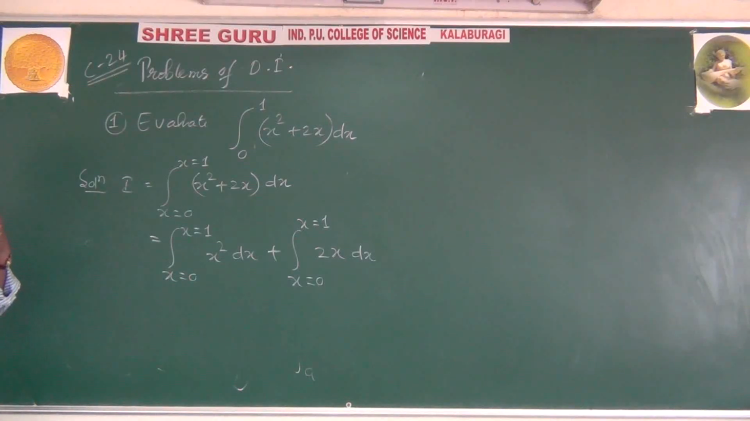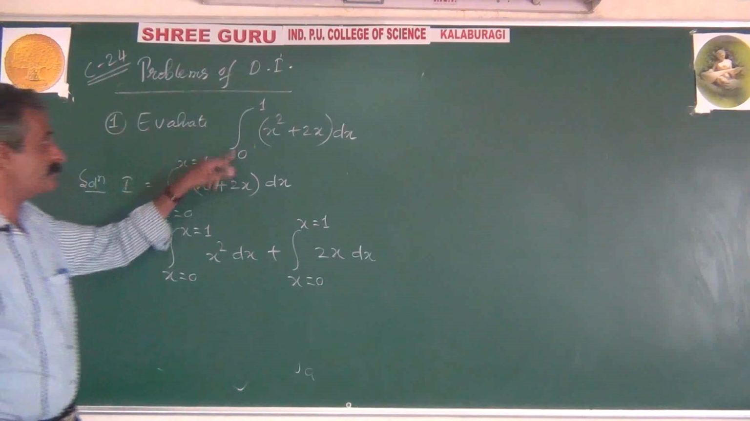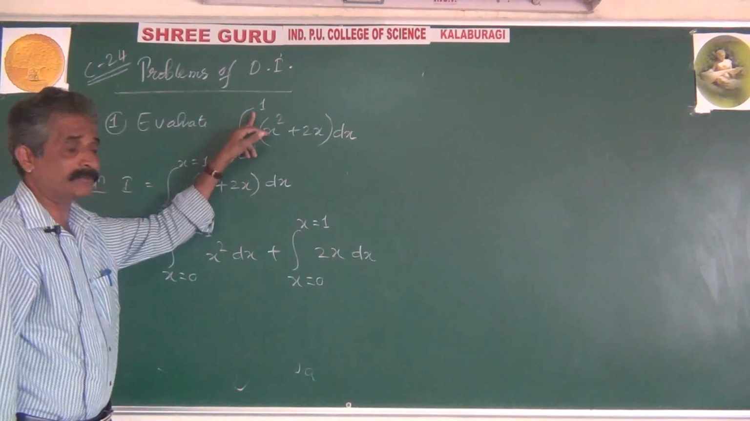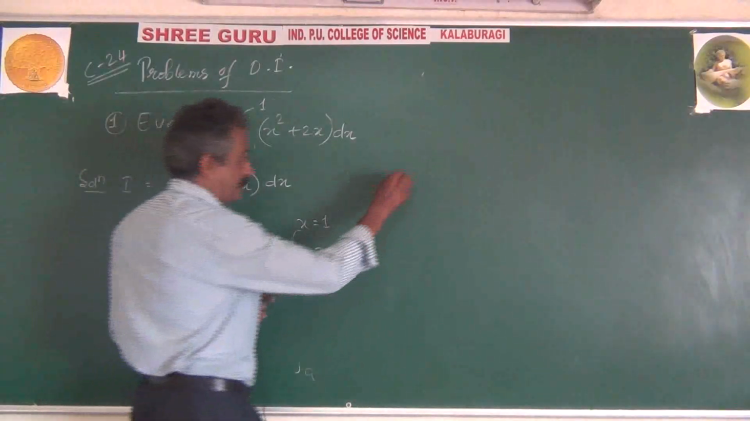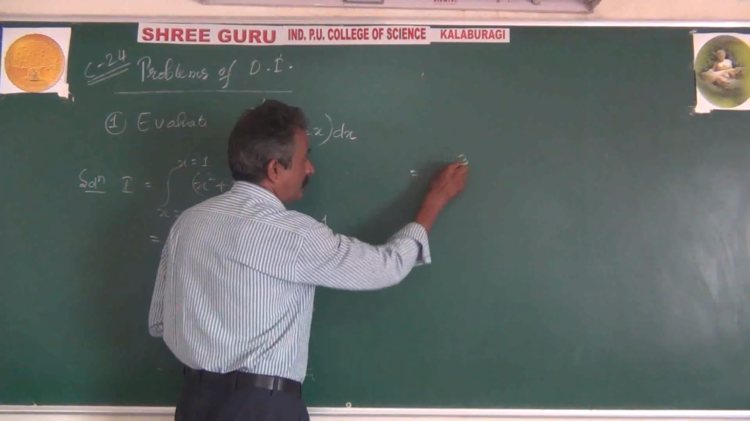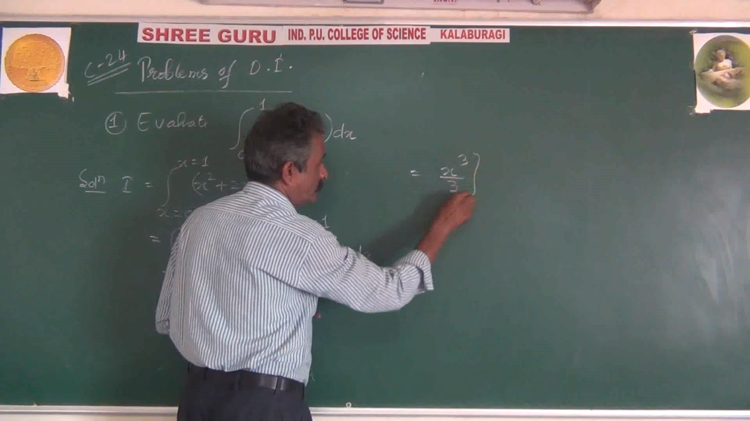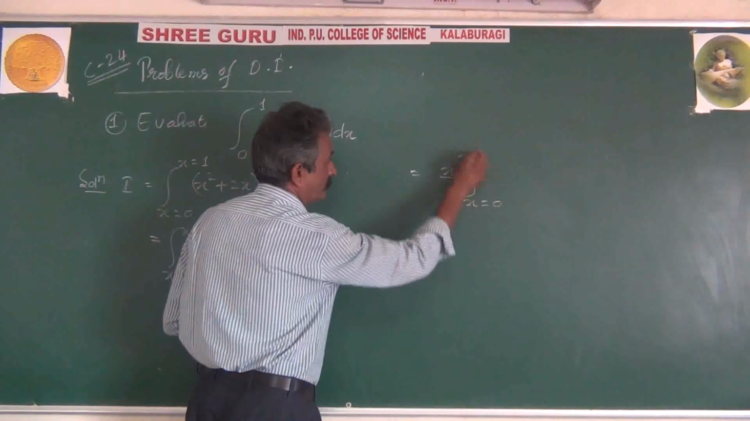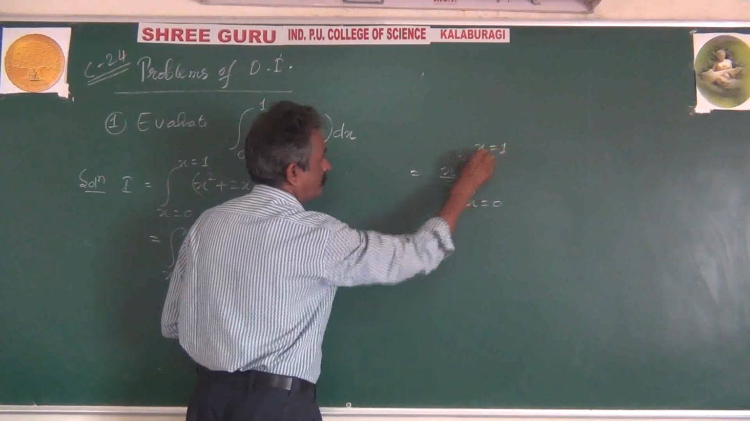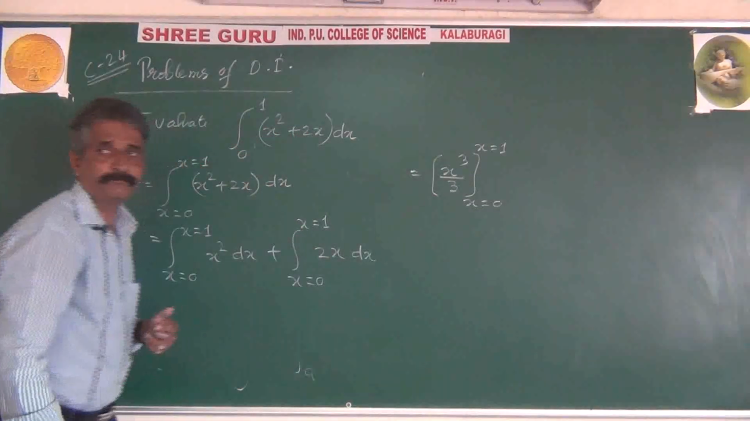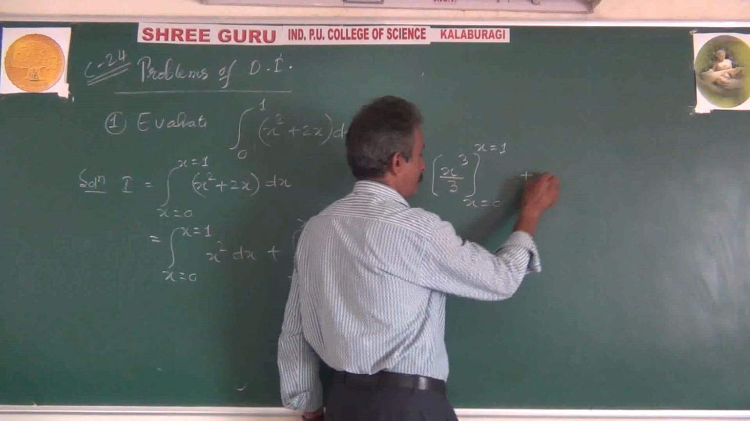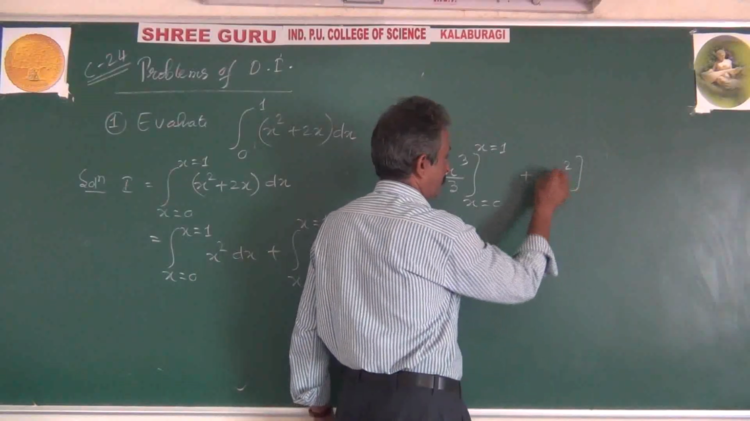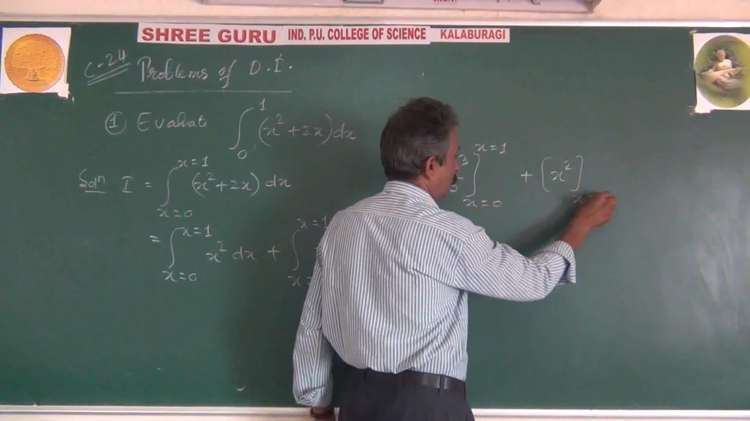In the next coming problems, I will not write x equal to; it is understood. 0 to 1 means x equal to 0 to x equal to 1, understood. What is integration of x square? X cube by 3, limits x equal to 0 to x equal to 1. Plus, integration of 2x is x square, limits x equal to 0 to x equal to 1.